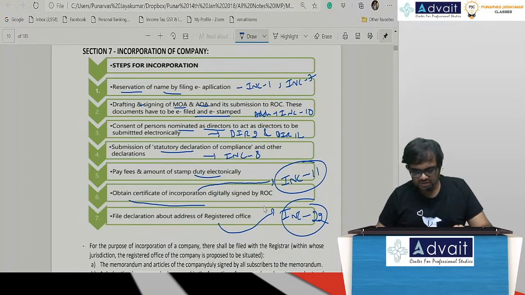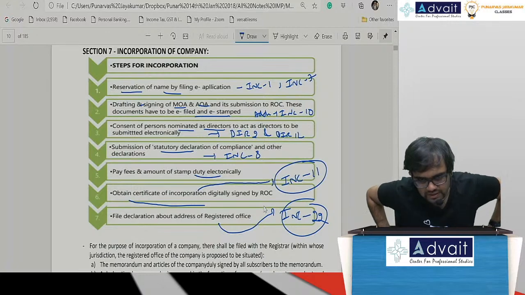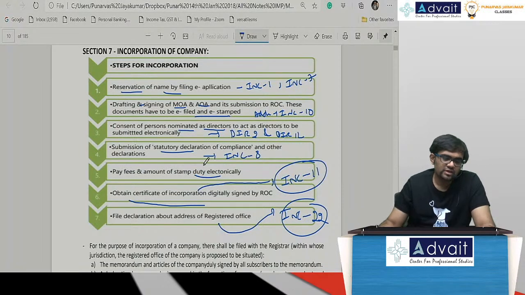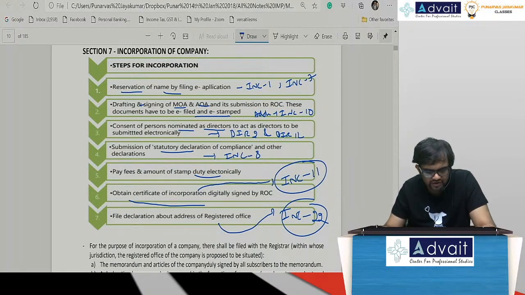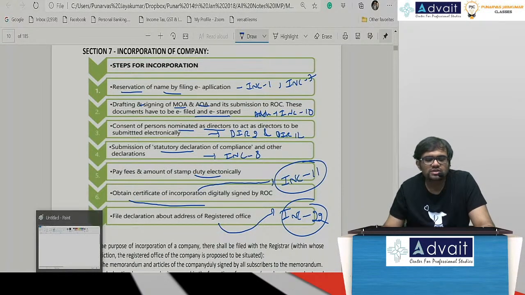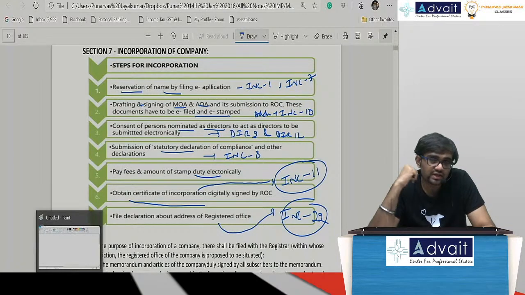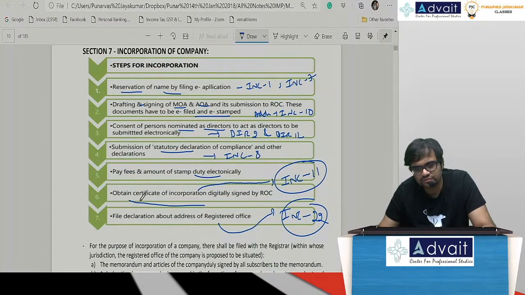This, dear friends, is no longer followed practically because they now have a very, very simplified procedure. Simplified Procedure of Incorporation of Company Electronically. That's the full form of SPICE. Because of SPICE now, things have become very easy.